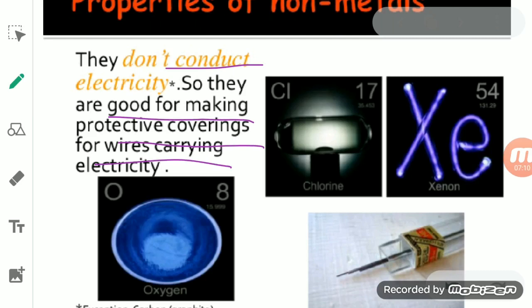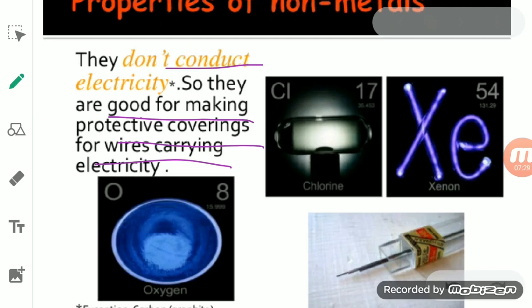So you see here, metals are good conductors of heat, so they are used in making utensils. And non-metals are poor conductors of heat, so they are used in making the handles of these utensils.